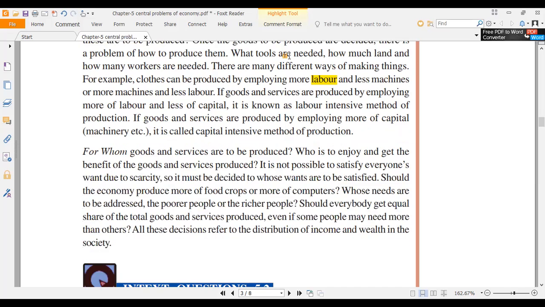Okay. Next is for whom to produce. For whom means what? See, there are poor people, middle class people, and rich people in the economy, isn't it? People have different demands.